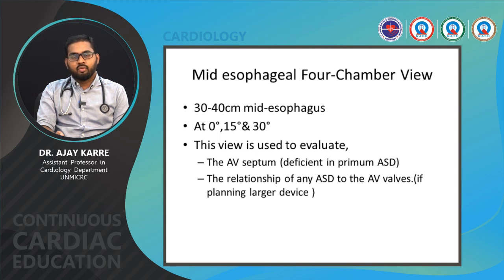Mid-esophageal 4-chamber view, 30 to 40 centimeter mid-esophagus position at 0 degree, 50 degree and 30 degree. This view is used to evaluate the atrioventricular septum, which is deficient in primum ASD, and the relationship of any ASD to the AV valves if planning large devices.